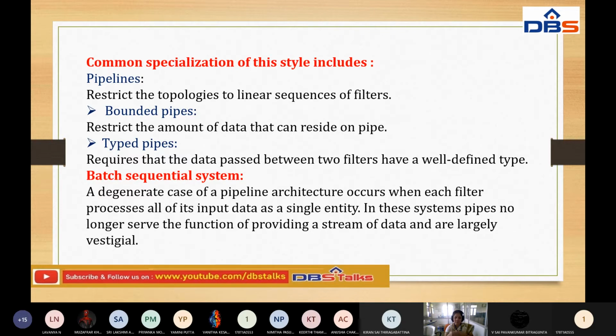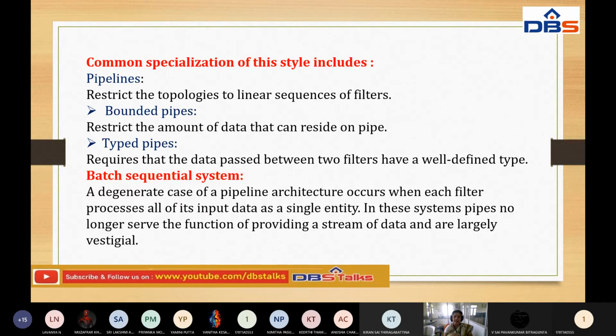What is the purpose of bounded pipes? These bounded pipes restrict the amount of data that can reside on the pipe. How much data is going to be stored in a particular pipe? How much data is going to be transferred from one filter to another through this pipe? It will be restricted. Only this much of the data stream is transferred between filters with the help of bounded pipes. That's why they are bounded. That is bounded pipes.